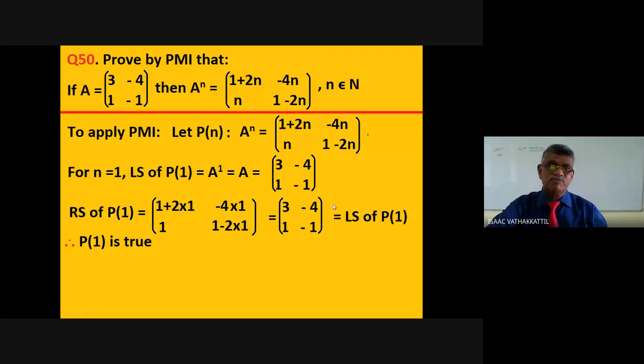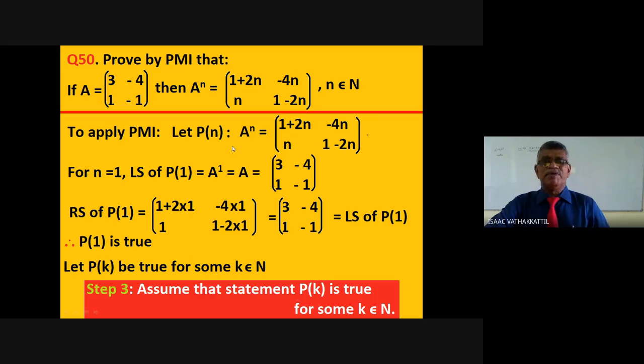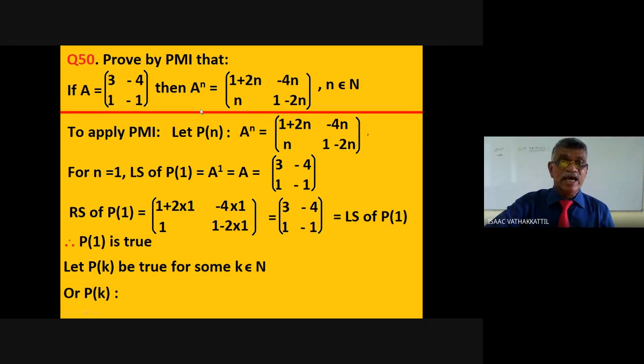Now the second step. The first step we named Pn, then we proved it for n equal to 1. What is now step 3? Assume that statement Pk is true for some natural number k. Let Pk be true for some k. What do you mean by Pk? Pk is nothing but a raised to k. What is Pk? A raised to k.